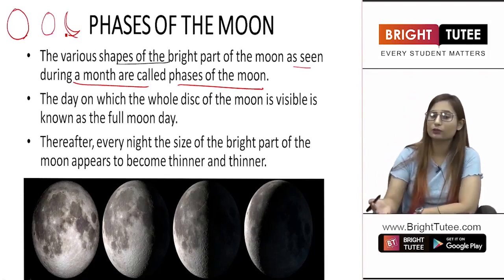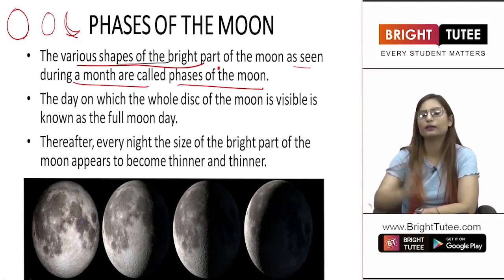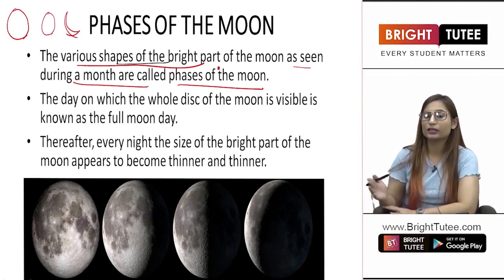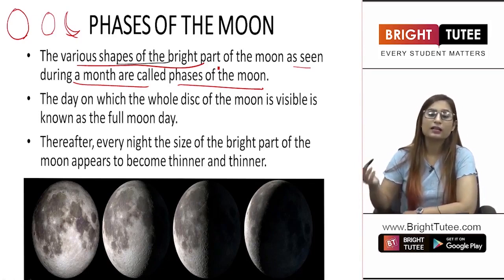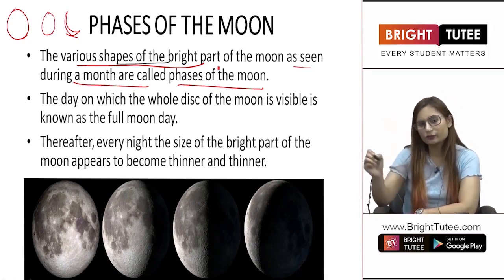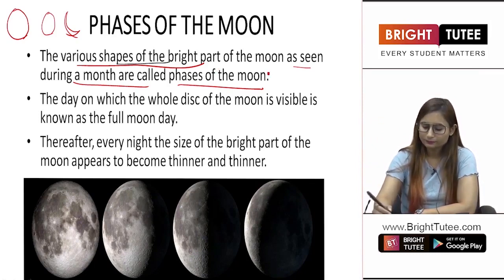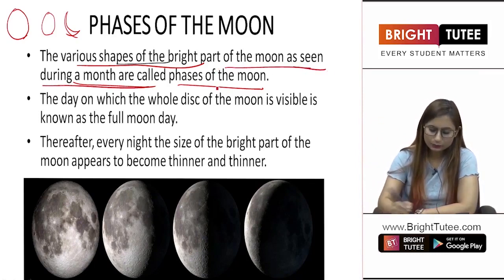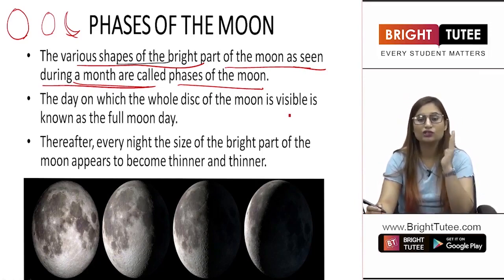So, what do we refer to as the phases of the moon? The phases are the various shapes of the bright part of the moon. You are looking at the bright part of the moon only, and you are not able to see the rest of the dark part. Hence, you are able to see only a part of the moon. It does not mean that the rest of the part is not present there. The parts of the moon as seen during a month are called the phases of the moon. During a month, the moon changes its size many times.